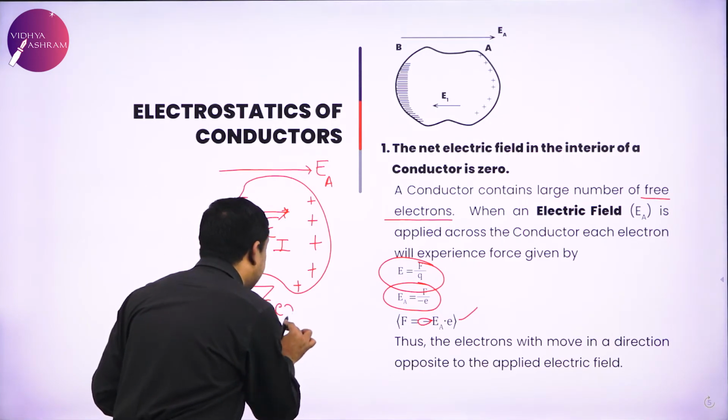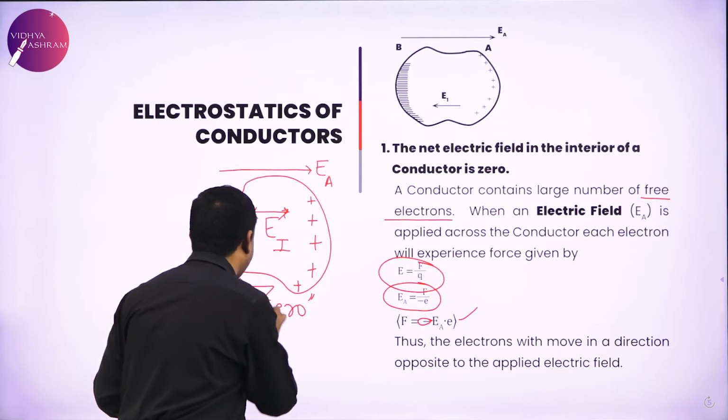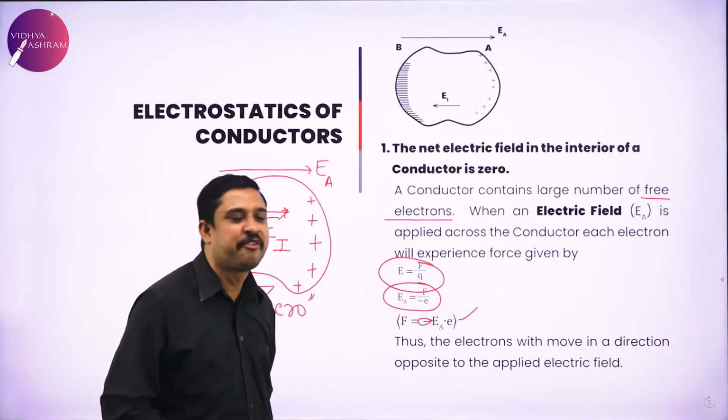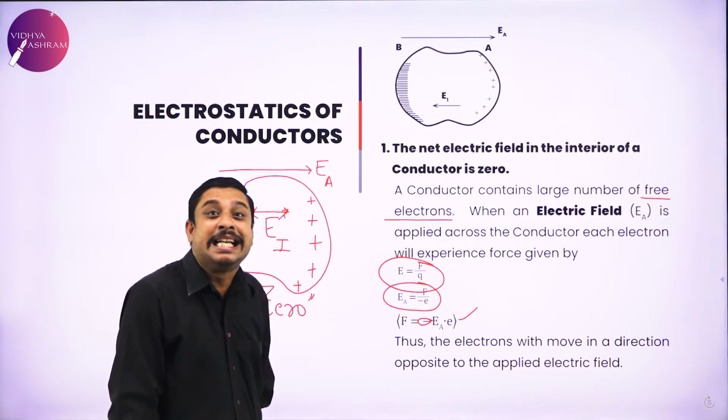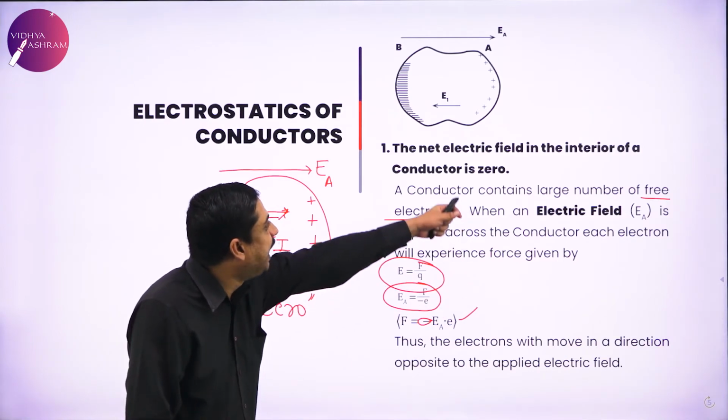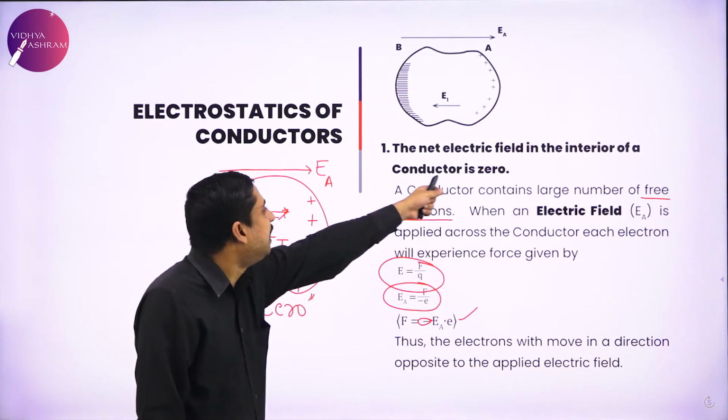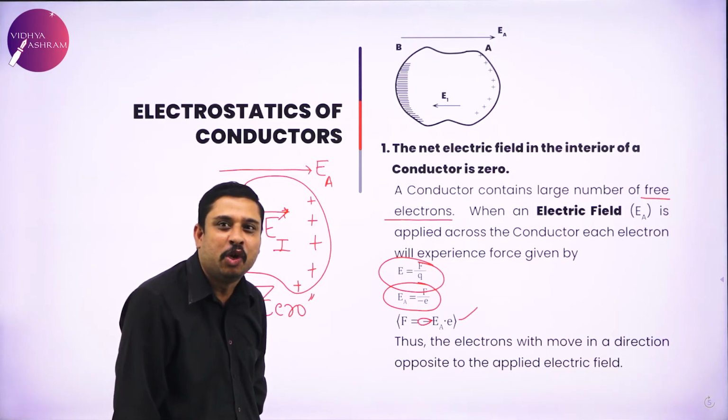Zero. This is the reason we say the net electric field, or the resultant electric field, in the interior of a conductor is zero.